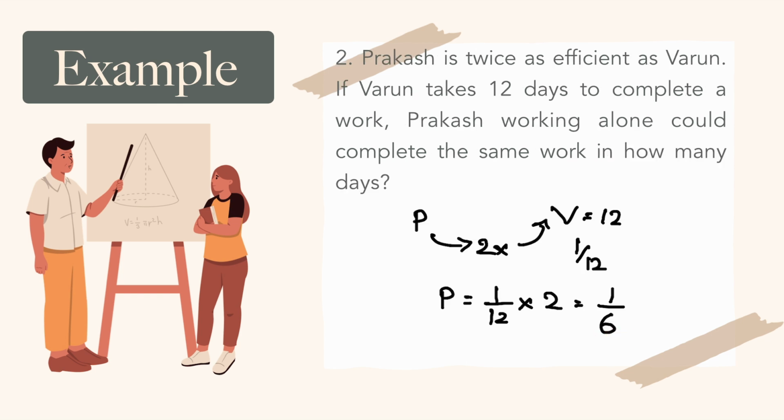That means we take the reciprocal of 1 by 6, which means Prakash takes 6 days to complete the work. This is the second reciprocal. First reciprocal, we complete the calculation, second reciprocal. So the answer: Prakash working alone could complete the same work in how many days? Prakash will take 6 days.